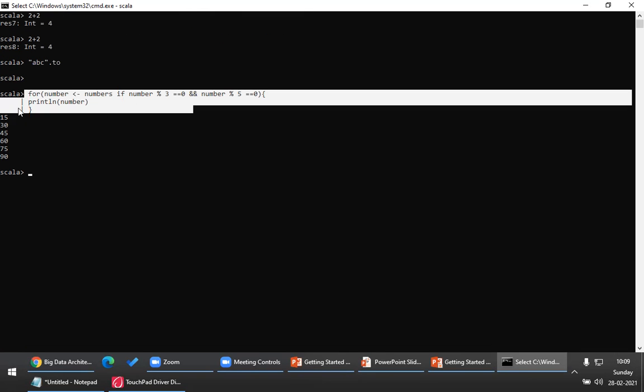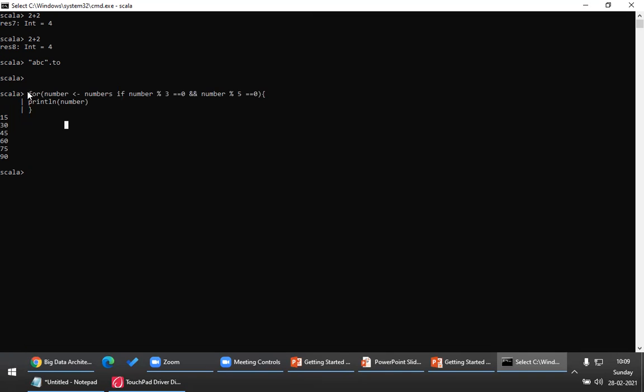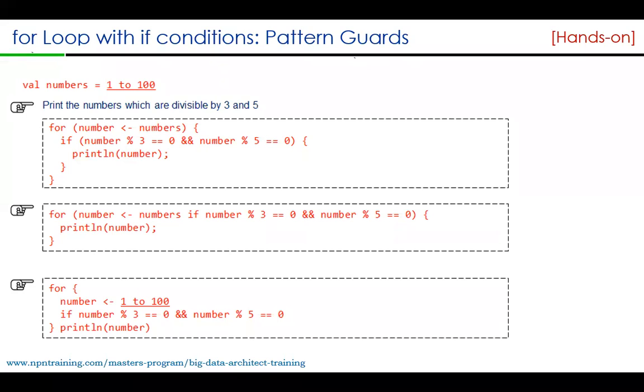I think you're clear, right? So I can use for with pattern guards also. That means it will not proceed inside the for loop if the condition is not satisfied. If the condition is satisfied, then only it will proceed inside the for loop. So this is what we call a for loop with if conditions, or a for loop with pattern guards, right? Any questions here, guys? Madhu, Santosh, any questions here? No. Okay, right. So I think we have seen for loop with if conditions.